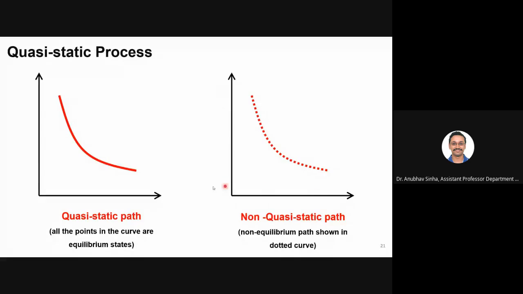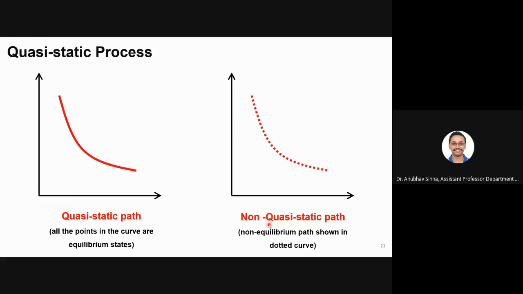Okay, so to be able to plot the process in this XY plot, or whatever properties, I need to have all the points as equilibrium states, which will happen in quasi-static, but not in other processes. Is this clear, everyone? Yes, sir. Fine.